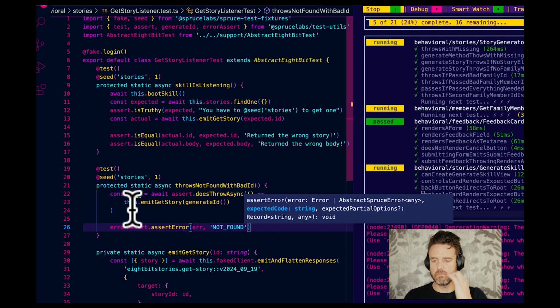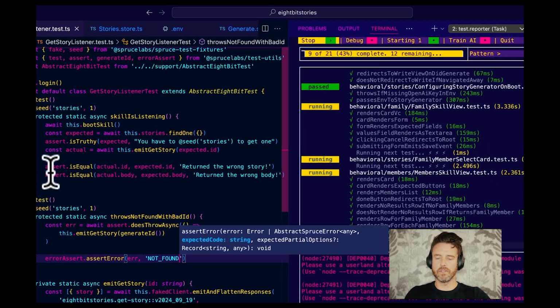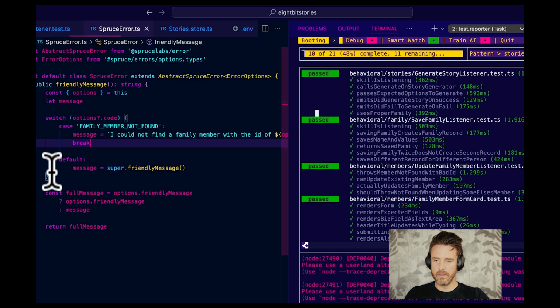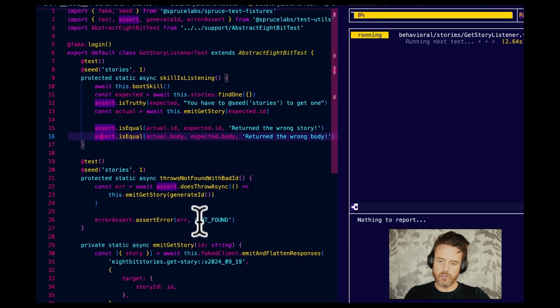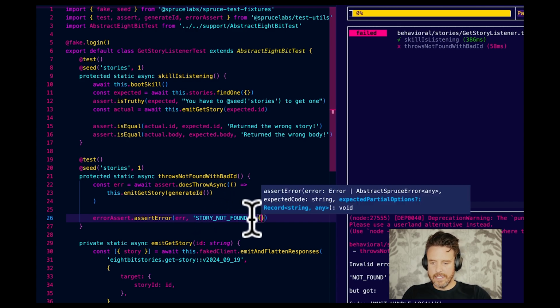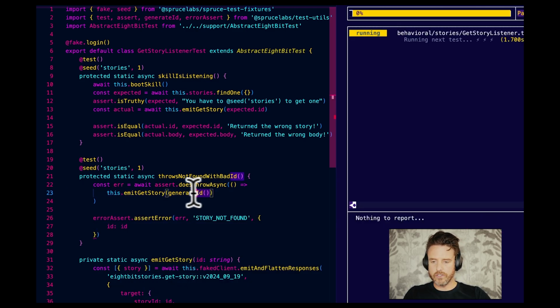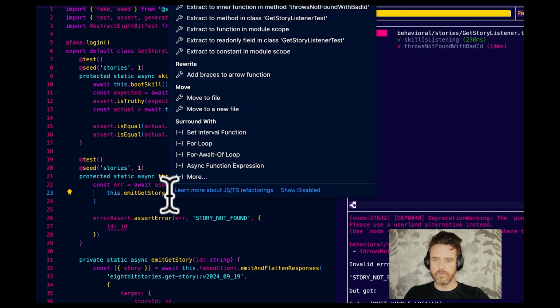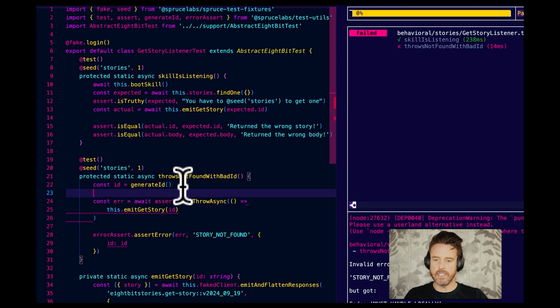Just throw not found. We could get more explicit. Let's see what spruce errors we have available. It's been a minute for me. Spruce error. Family member not found. Oh, fine. Then we're going to go story not found, and then we're going to go ID equals ID. And I'm going to extract this out. Shift R, extract to constant ID. Okay, so I'm going to make sure that the ID is passed back with the error.